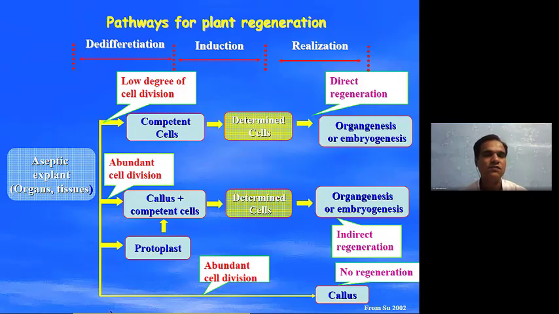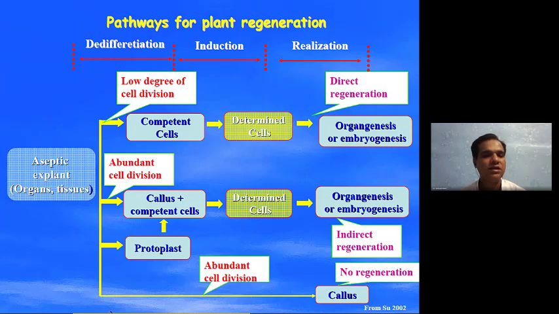Various pathways for plant regeneration. Now we are doing differentiation, induction, and realization. So how these things are used in plant tissue culture: first we have to take the aseptic explant. Aseptic explant culture we can do using organ and tissue culture.